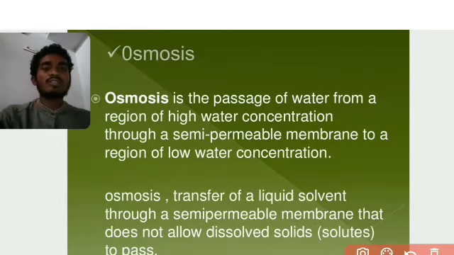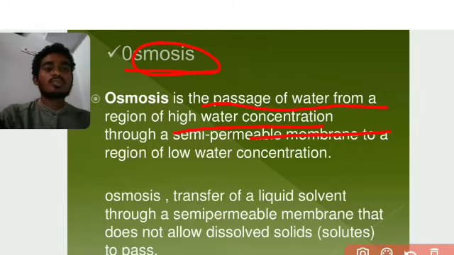In Telugu we call this liquid diffusion. Okay, the movement of water from low concentration to high, or high to low, through a semi-permeable membrane, we call osmosis. So osmosis is the process of water moving from a region of higher water concentration, through the semi-permeable membrane, to a region of lower water concentration.